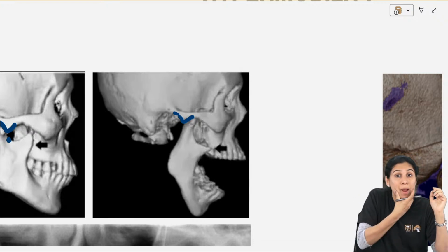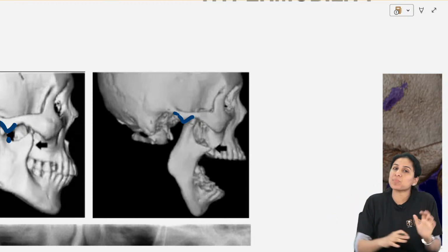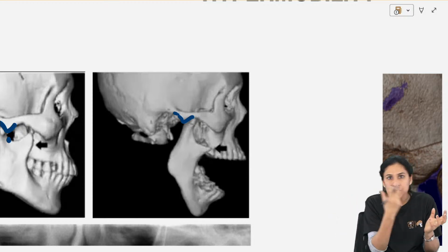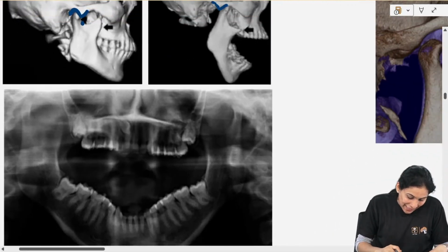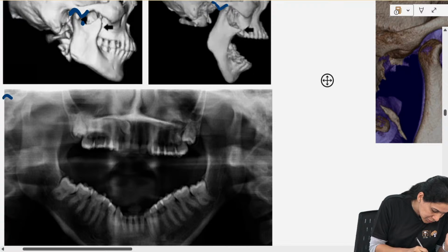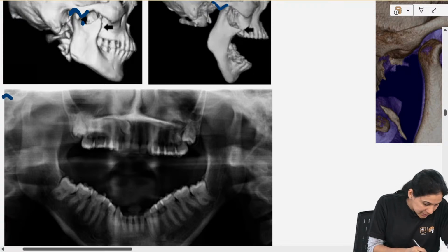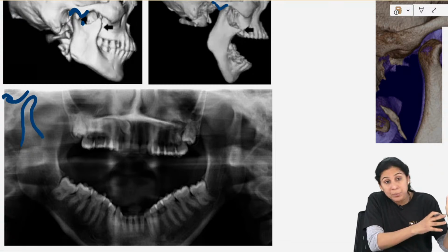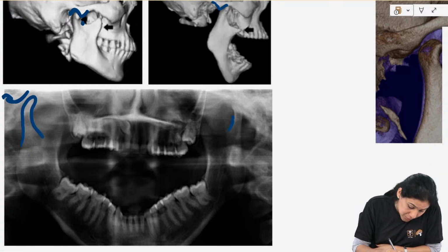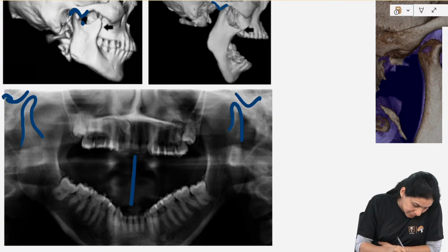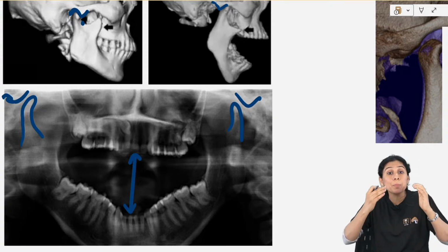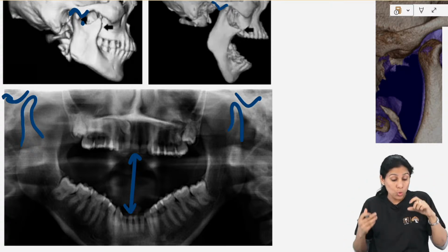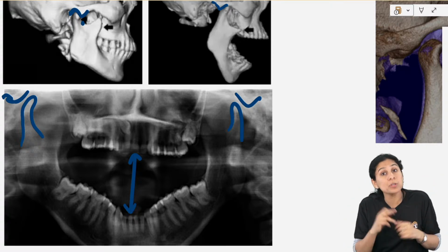Okay, if the patient can manipulate his mandible and take it back, it is called subluxation. If the patient cannot take it back, it is called dislocation. And the X-ray, this is how you will see it. So this is your glenoid fossa, this is your articular eminence and this is your condyle, way beyond the articular eminence. It is bilateral in this case, with excessively wide mouth opening which the patient is not able to close. Open lock, locked jaw, open lock.